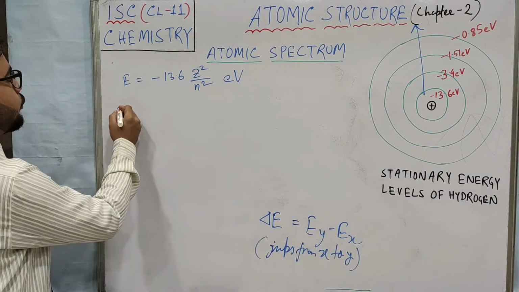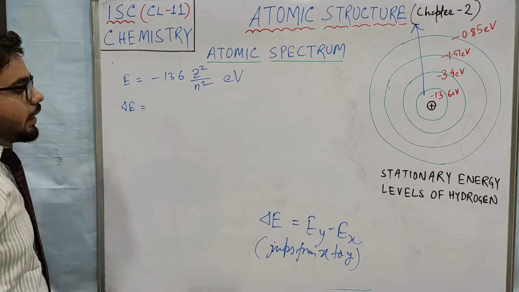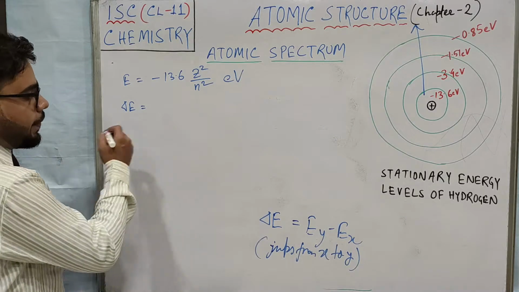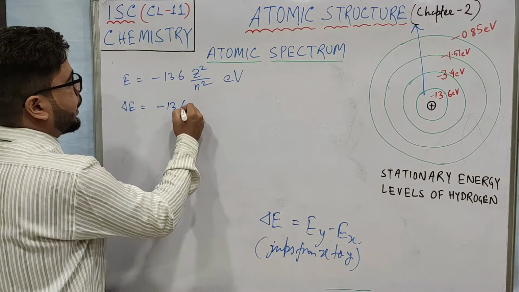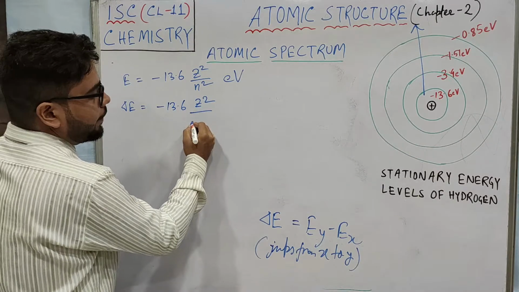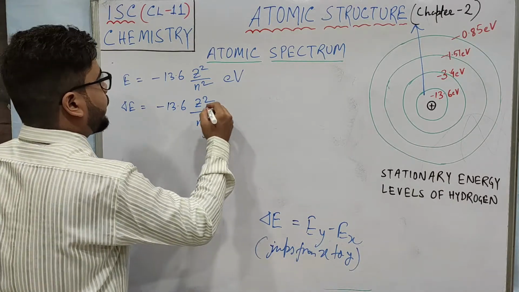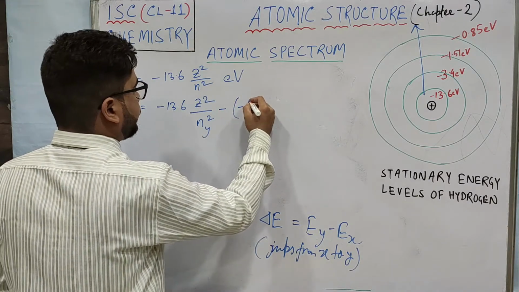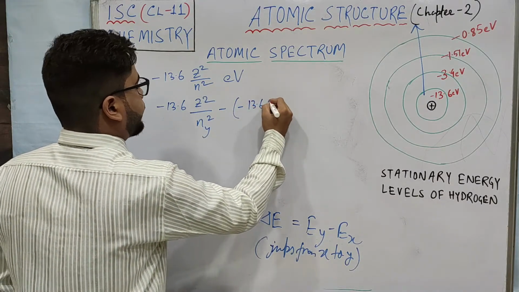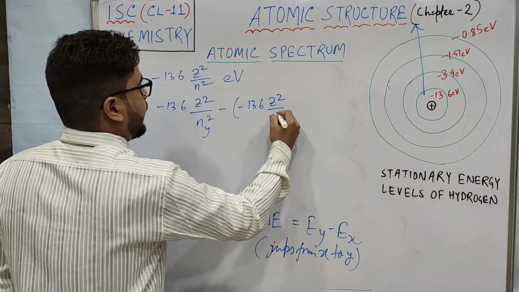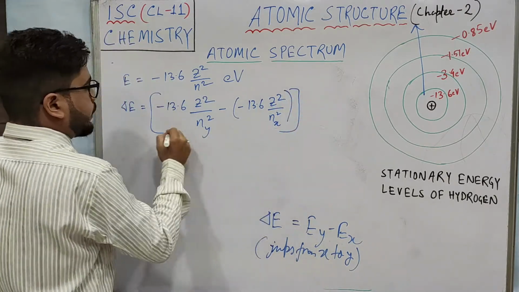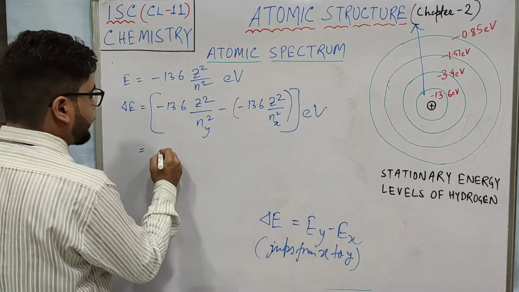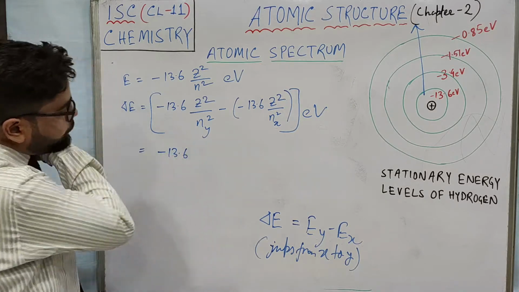So if I want to replace it by delta E, that means the energy level of Y minus the energy level of X, what I can write is minus 13.6 Z square by Ny square minus of 13.6 Z square by Nx square electron volt, right?